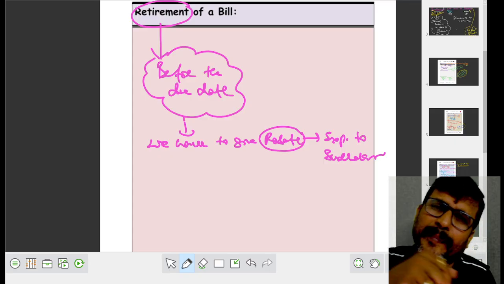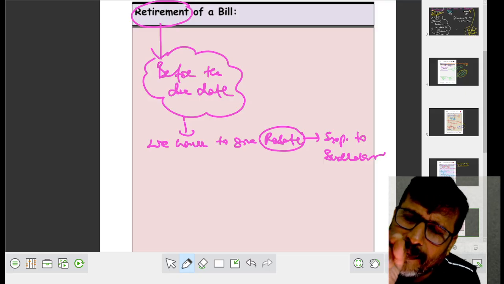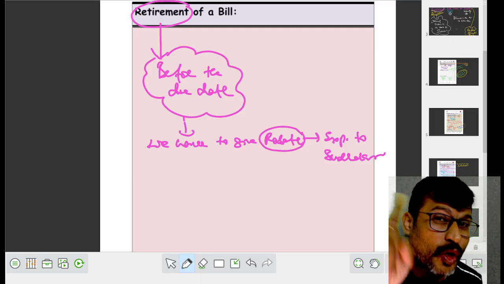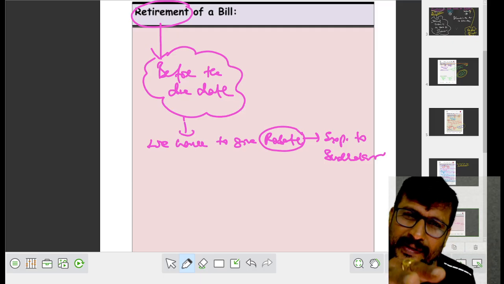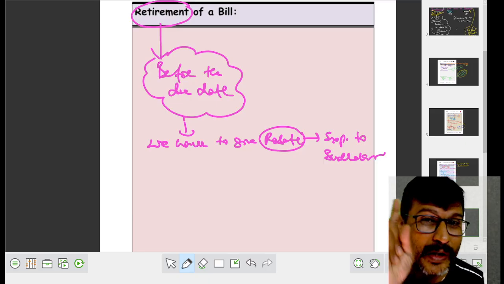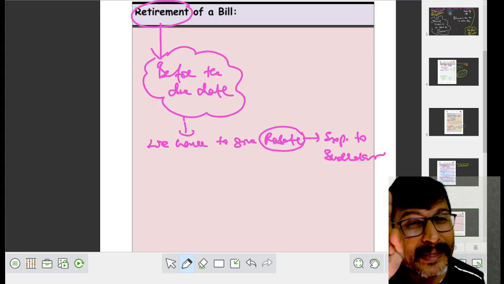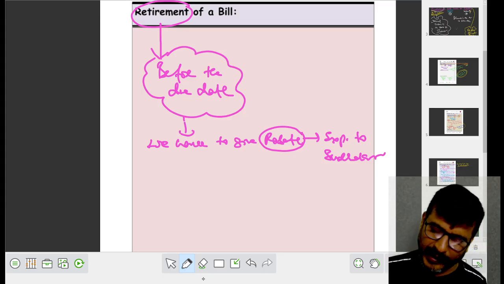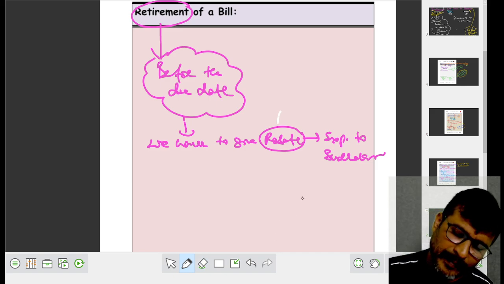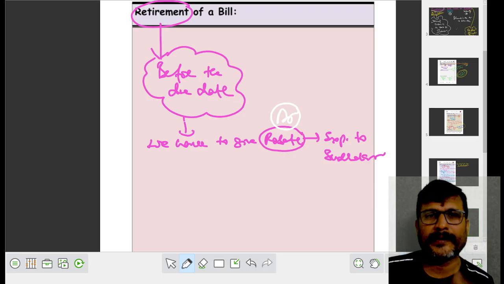What do you mean by retirement of a bill? Retirement of a bill means the drawee met the bill amount before the due date. In such case, Sudhakar is supposed to give rebate to Bharati. This rebate is expenses to Sudhakar. When it is expenses, my dear children, it is to be debited.